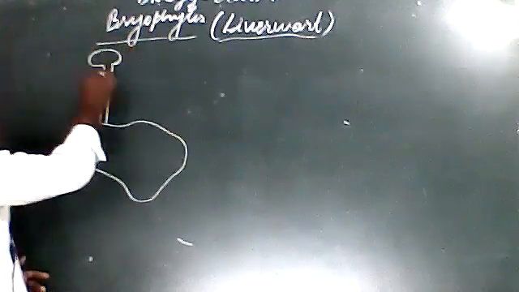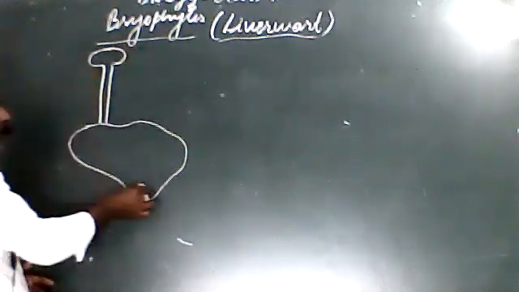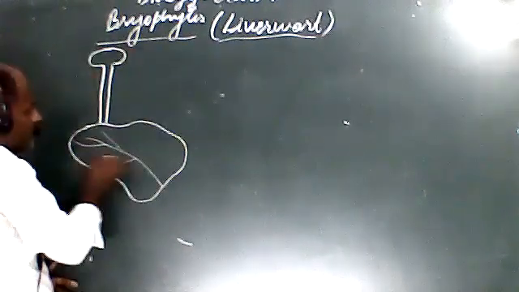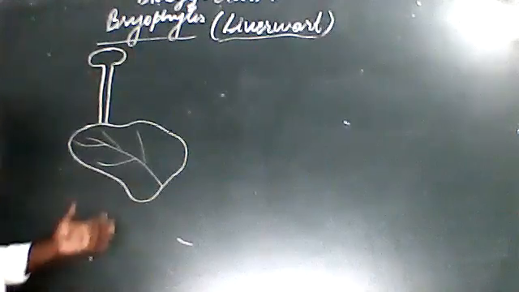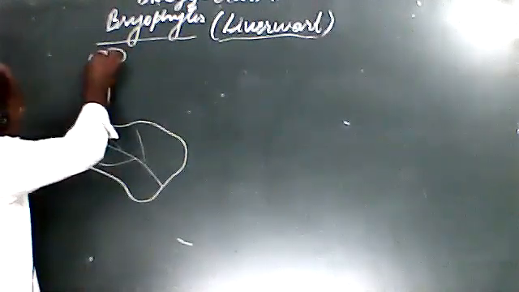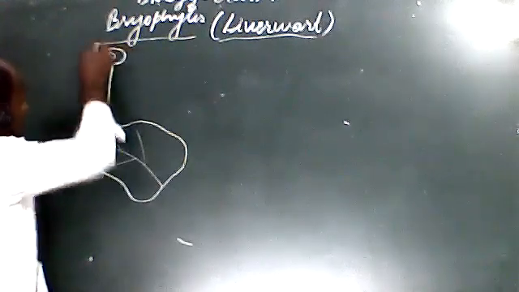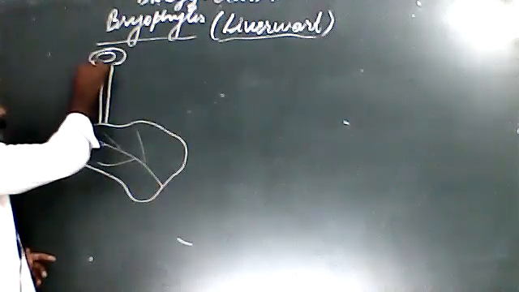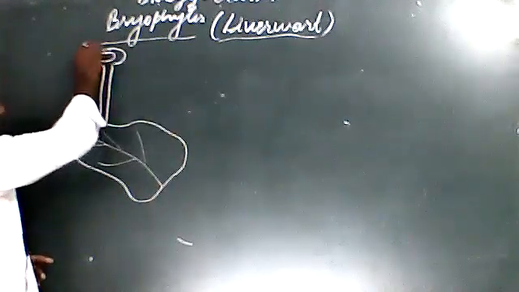If we draw the figure, then we will see that there is a flattened leaf-like structure here. Such a type of structure is given, and at the upper portion there is a ray-like structure.